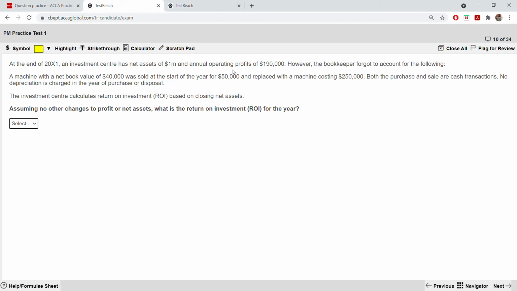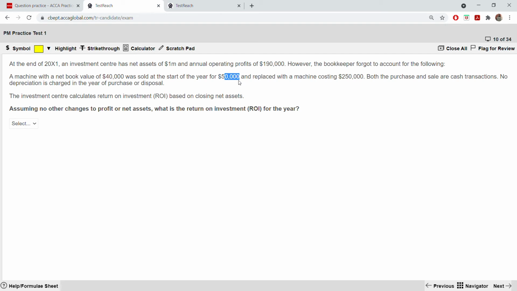Okay, now the revised net assets. Even the net assets you have to find the revised. Okay, so the net asset was how much? 1 million. With this, you are deducting 40,000. Why 40,000 net book value you are deducting? Because you are selling it off. It will not be there in the assets anymore. Plus you are adding 50,000 because this cash, it's a current asset.